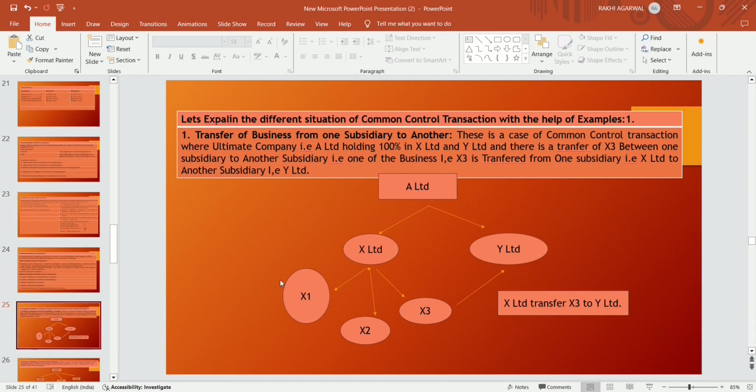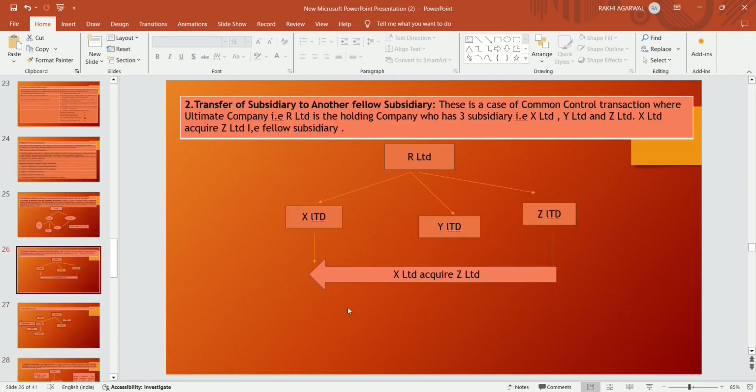So this is a common control transaction where the ultimate company, A Limited, holds a 100% stake in X Limited and Y Limited, and if there is a transfer of the X3 business of X Limited to another subsidiary, Y Limited, then this is a common control transaction. Now another concept is transfer of a subsidiary to another fellow subsidiary. If one subsidiary is transferred to another subsidiary, this is explained with the help of an example. Suppose R Limited is the holding company with three subsidiaries, X Limited, Y Limited and Z Limited.